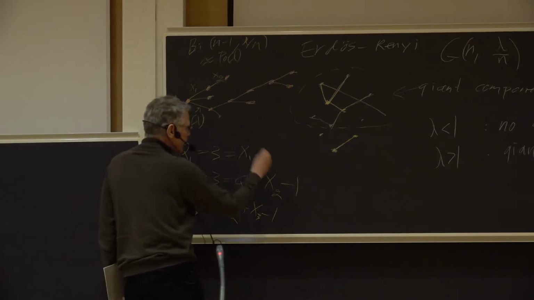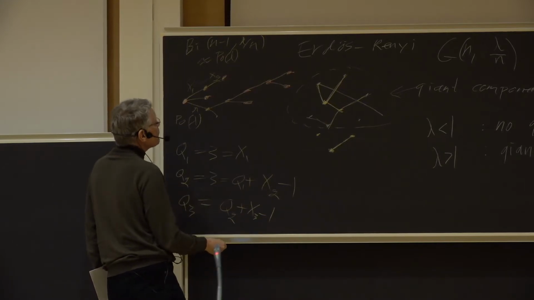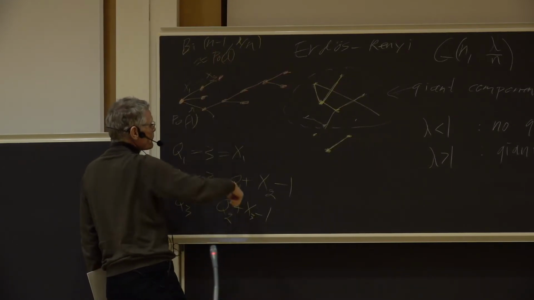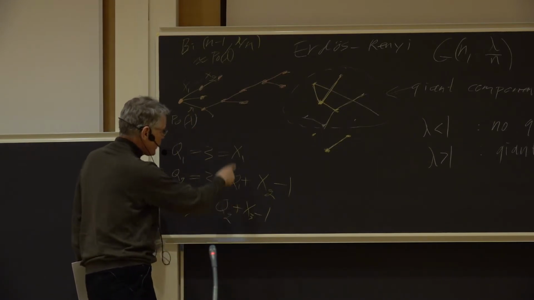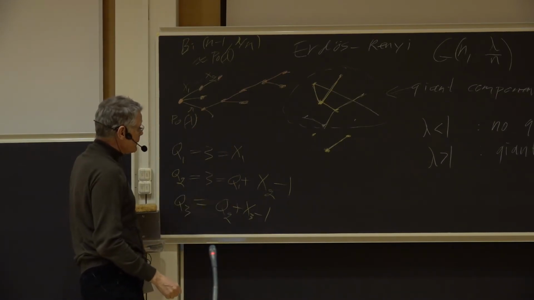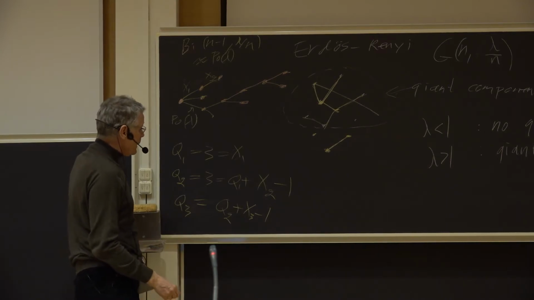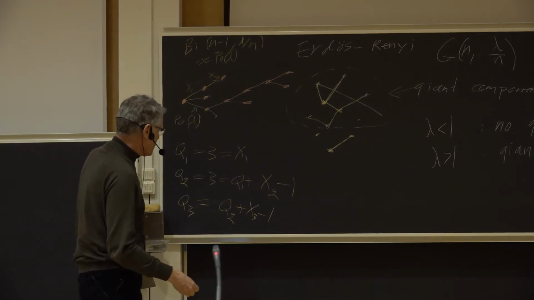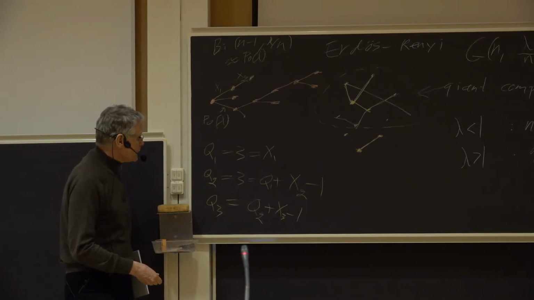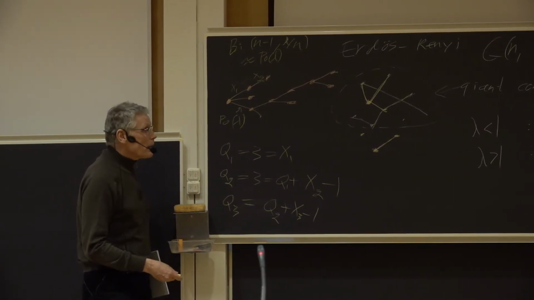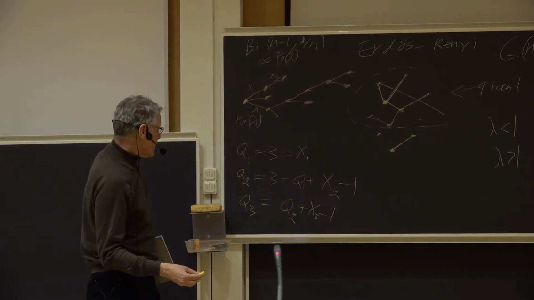And the point is that these X's are now independent random variables, approximately with this Poisson distribution. So this will be like a random walk. And we know a lot about random walks, and they will look more or less like this random lattice path we saw before. Not precisely, but very similar.